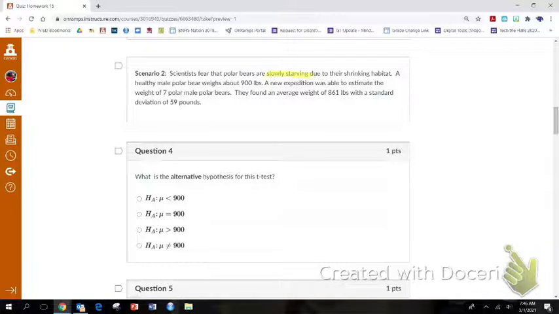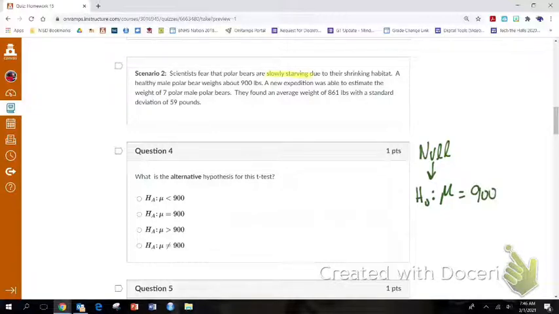So if I fear that the polar bears are slowly starving, my null hypothesis, the null, which is sometimes written like this, is always equal to.